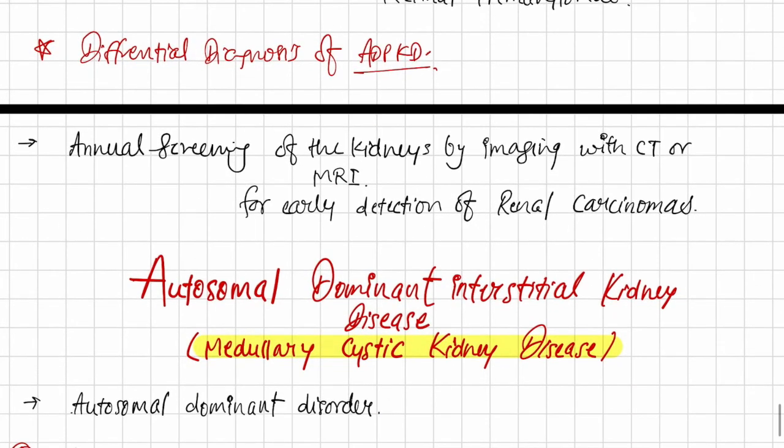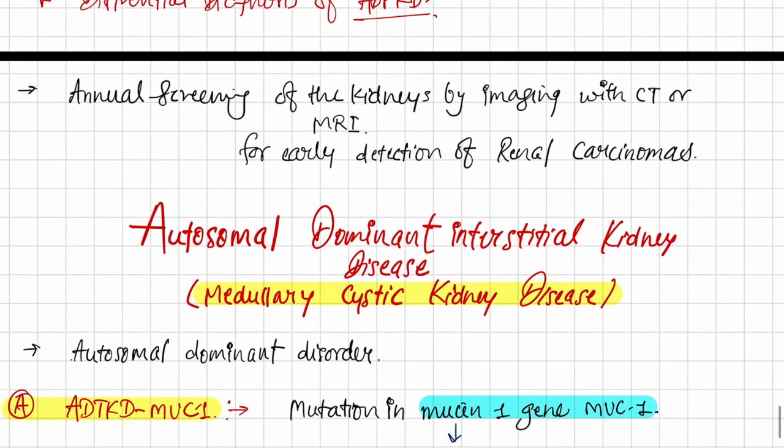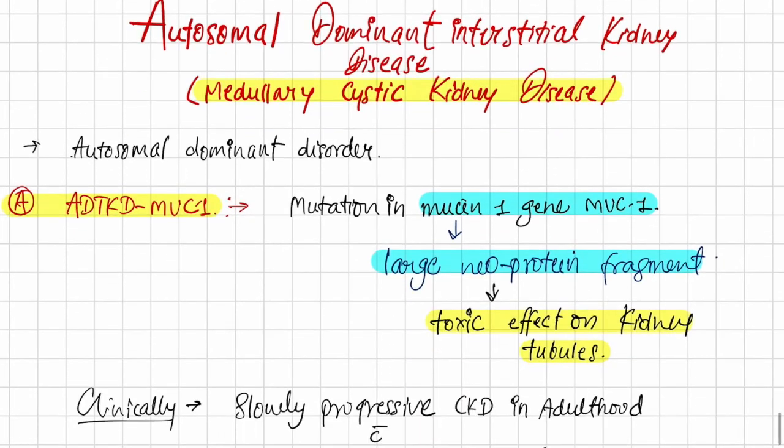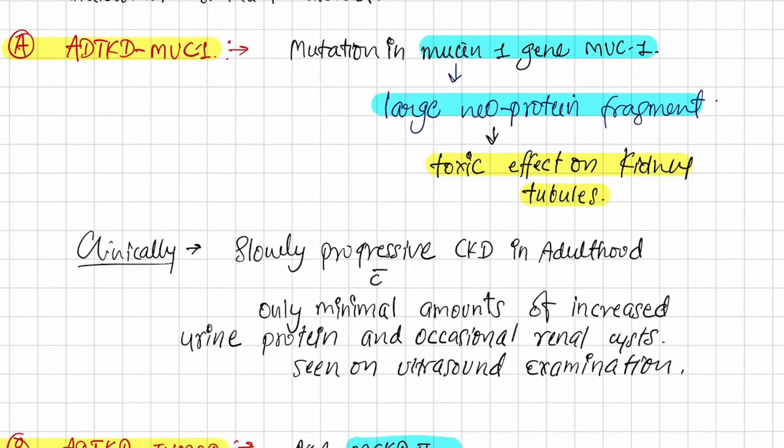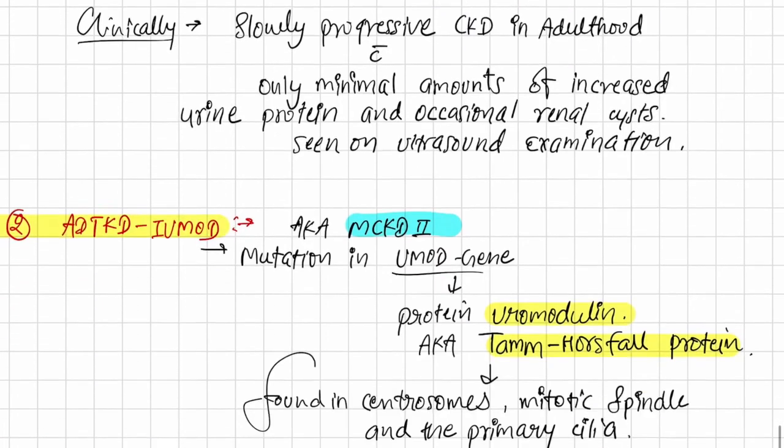Alright, for the differential diagnosis of ADPKD, annual screening is recommended with imaging with CT or MRI. Autosomal dominant tubulointerstitial kidney disease, medullary cystic kidney disease, is an autosomal dominant disorder. The number 1 type is ADTKD-MUC1, medullary cystic disease 1. So mutation in the mucin-1 gene, MUC1. This is a large neoprotein fragment with a toxic effect on the kidney tubules. Clinically, slowly progressive CKD in adulthood. Only a minimal amount of increased urine protein and occasional renal cysts seen on the ultrasound examination.